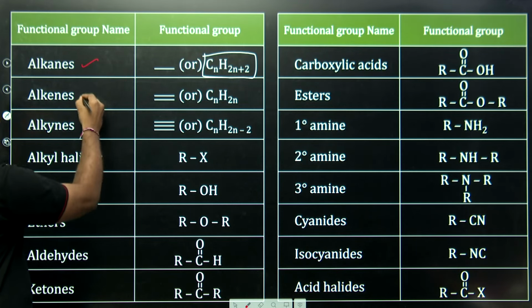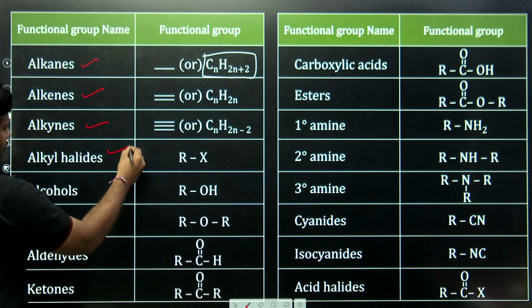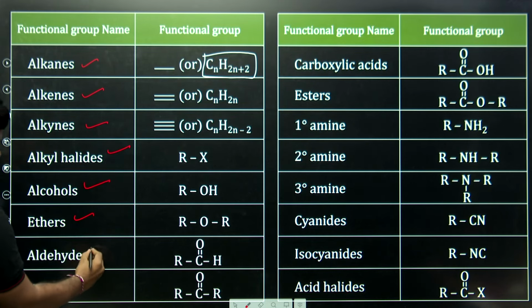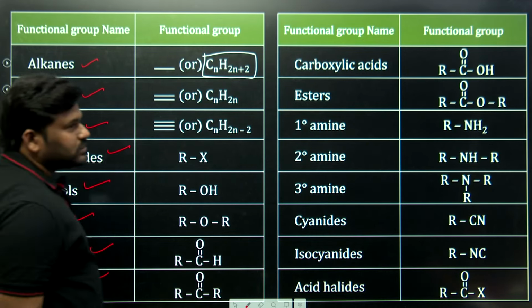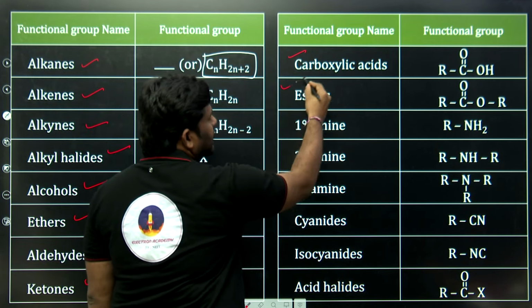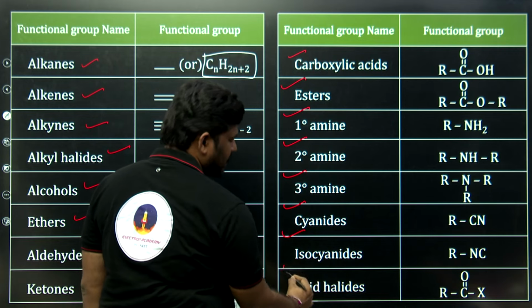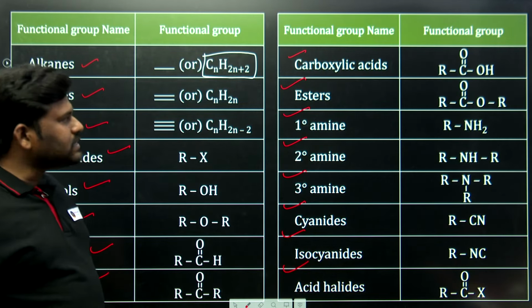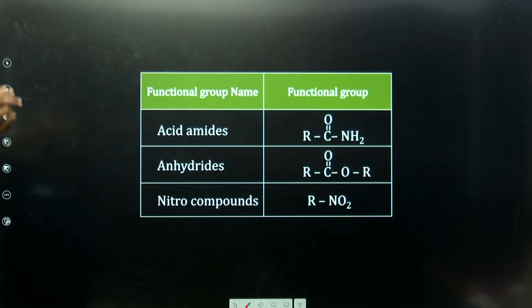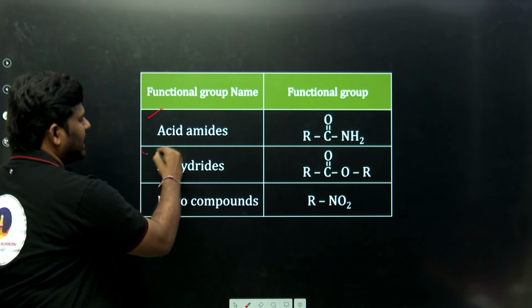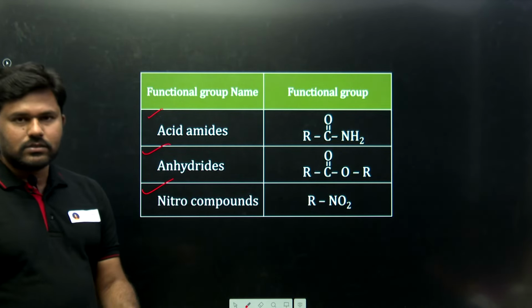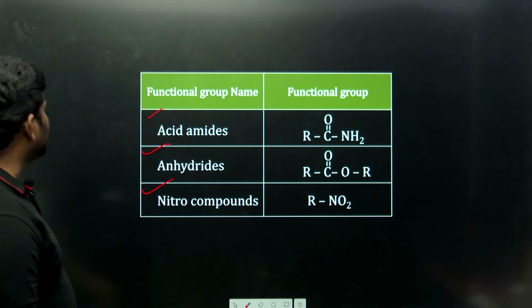Then alkenes, alkynes, alkyl halides, alcohols, ethers, aldehydes, ketones, carboxylic acids, esters, primary amine, secondary amine, tertiary amine, cyanide, isocyanide, acid halide. Next, acid amides, anhydrides, nitro compounds. These are the functional group examples.